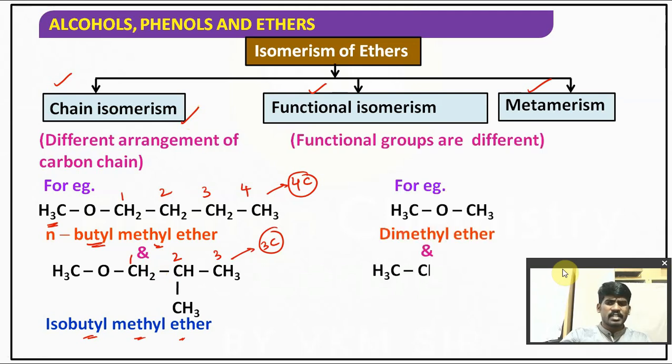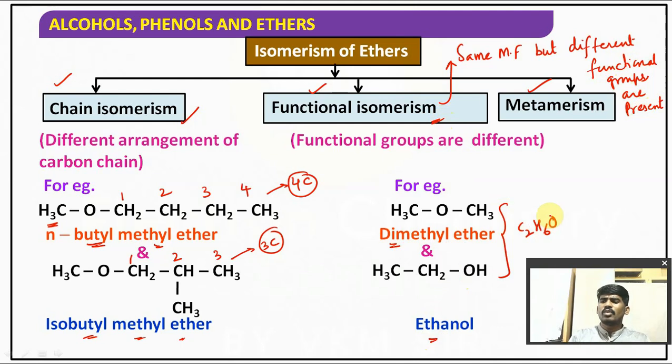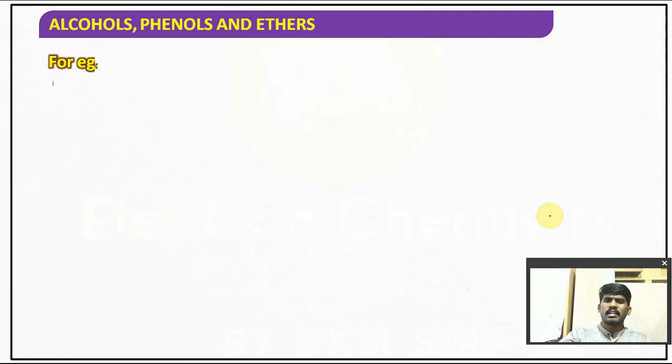Similarly, functional isomerism. Functional isomerism means compounds have the same molecular formula but different functional groups are present. Such isomers are called functional isomers, and the phenomenon is known as functional isomerism. Alcohols and ethers are examples of functional isomers. One is ethanol and the other is dimethyl ether. Both have the same molecular formula, that is C2H6O. Is it clear?